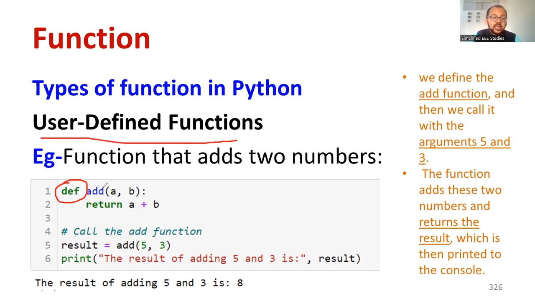For example, I am going to create my own function. Tell me what is the name of the function. Yes, I can say the name of the function is add. Add is the name of the function. The arguments you can give are a, b. The output I should get is return a plus b. This is within the function.